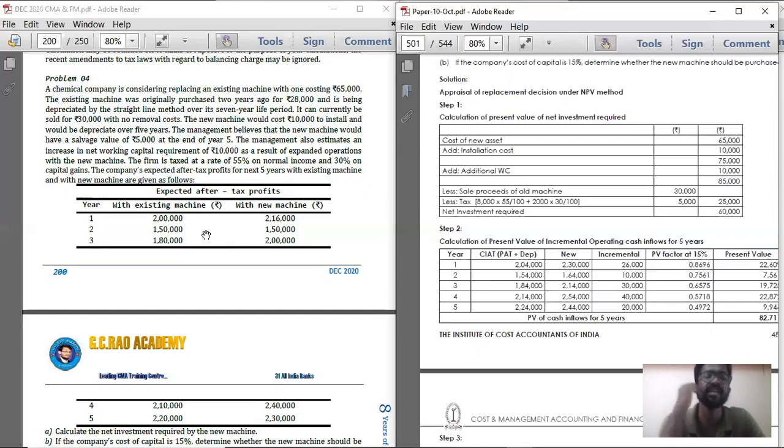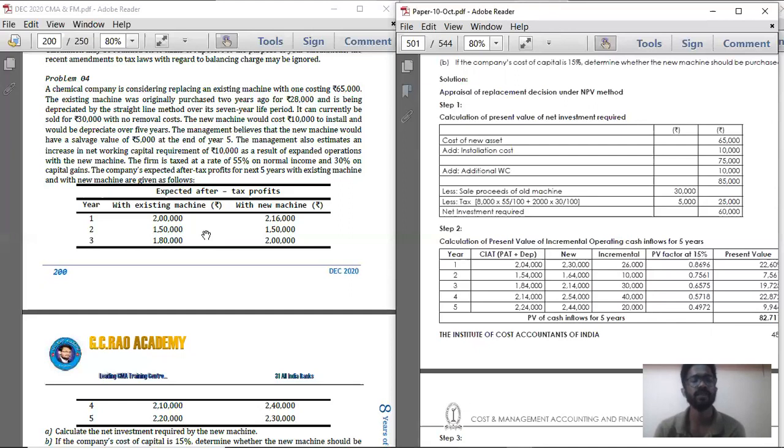See, when there is increasing net working capital requirement, there is present value of cash outflow every year. That is, there is cash outflow every year of 10,000 rupees, and the 10,000 rupees will be multiplied with the present values in order to bring it to the present value of cash outflow. Bring the values to today's value.